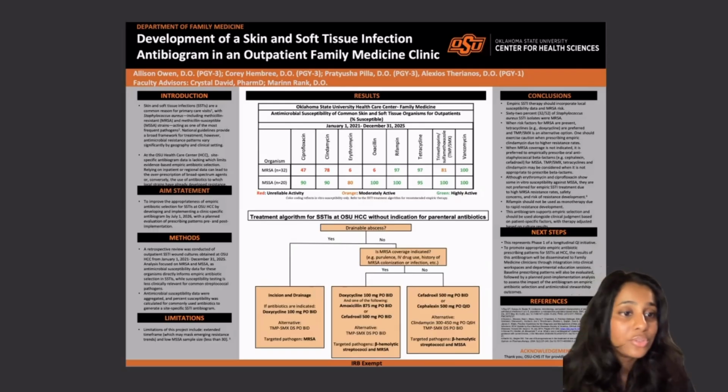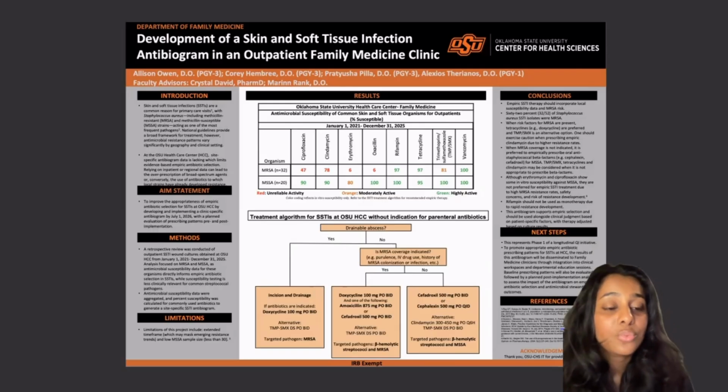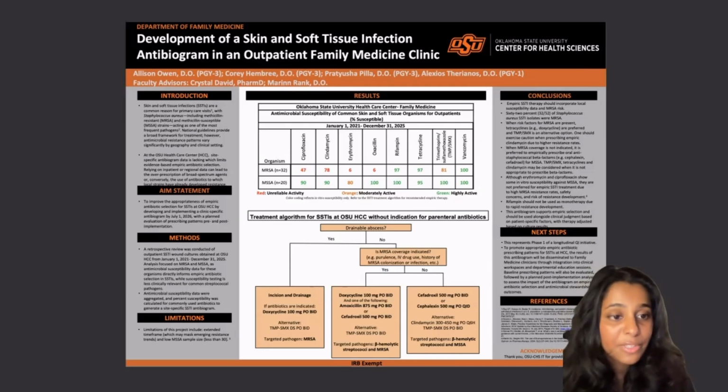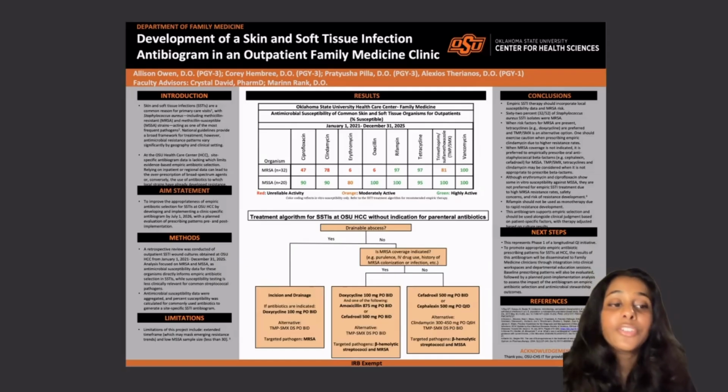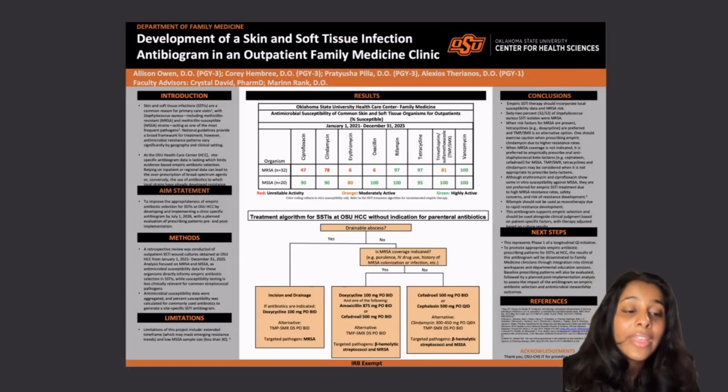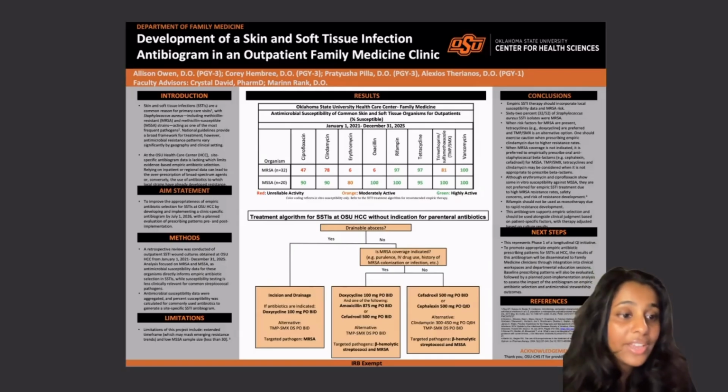If the MRSA coverage is warranted, we target MRSA with doxycycline and beta hemolytic strep with beta-lactams. Once again, we have listed Bactrim as the alternative treatment. If there's no drainable abscess and there are no risk factors for MRSA, we target beta hemolytic strep and MSSA with Keflex or cefadroxil. Clindamycin was not included for MRSA coverage here because there are higher resistance rates, and while it has good susceptibility for MSSA and strep,